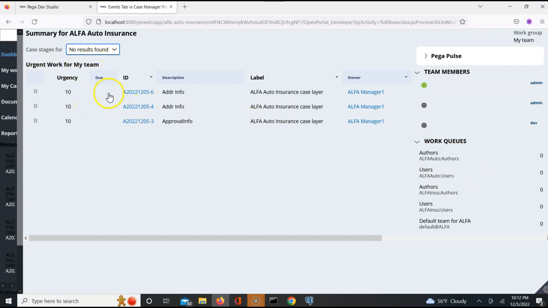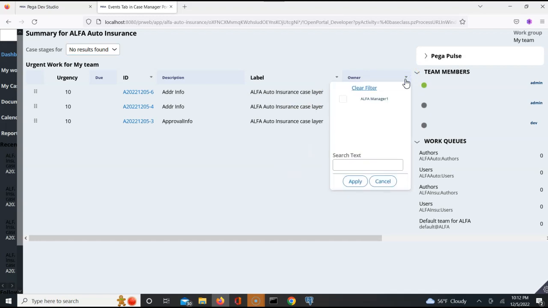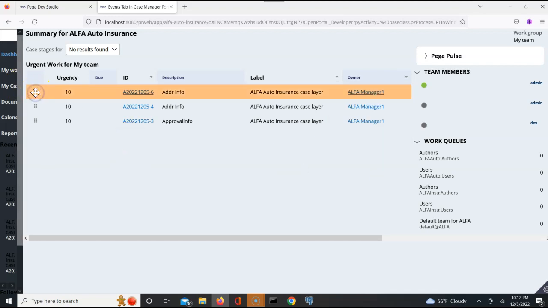The owner is alpha manager 1. My team. We see default work queues, but not the work queue which we have created.